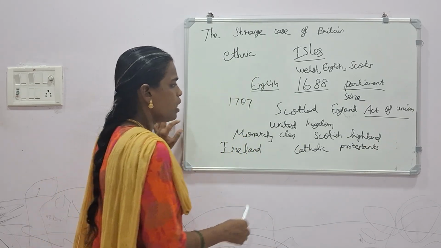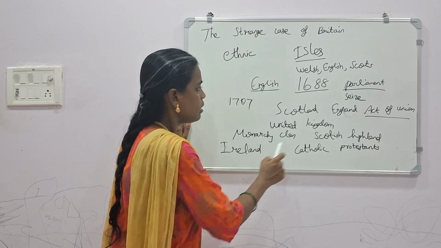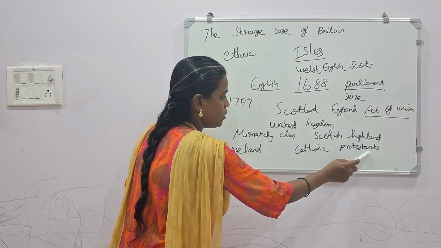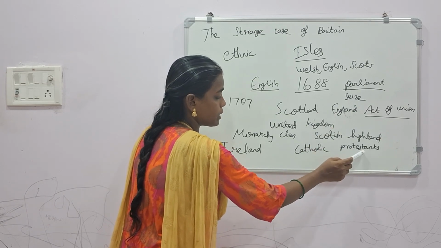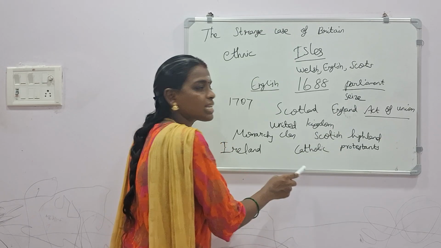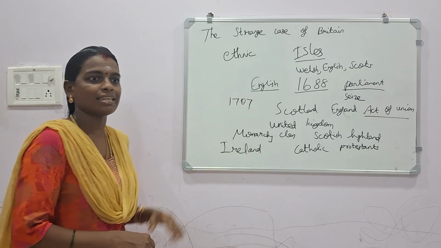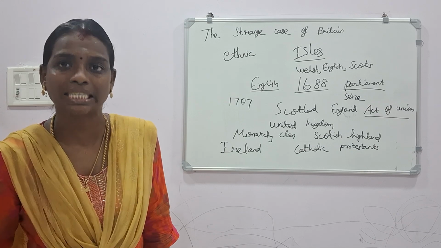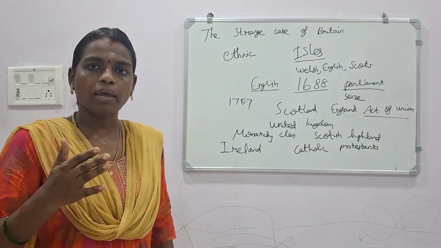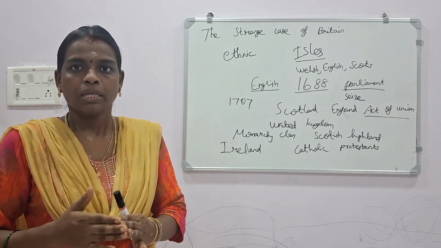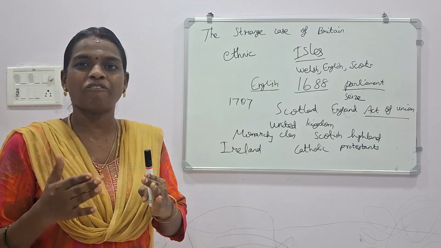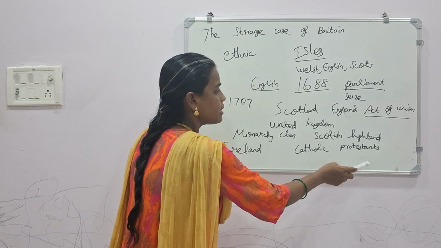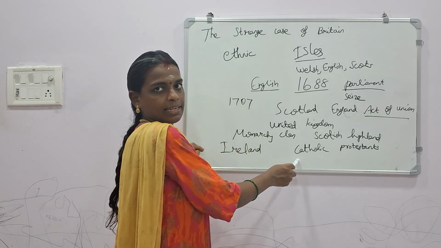Here, what happened? Britain wanted to control the whole of Ireland. So these English people supported the Protestants, and the Protestants controlled the Catholic people. Actually, they didn't make both branches of the religion into unity. They wanted to make a partition among them, to separate them from each other. So they supported only the Protestants. The Protestants controlled the Catholics.